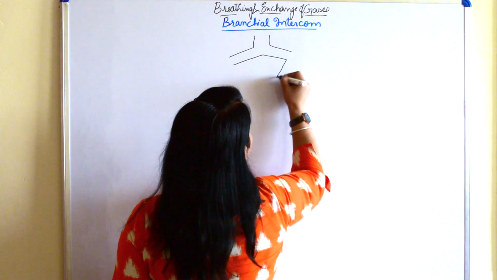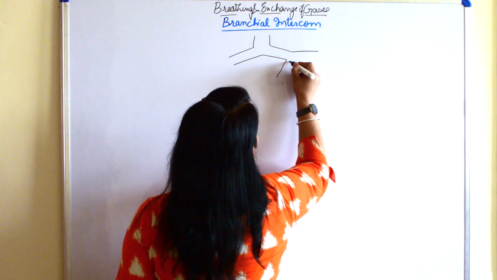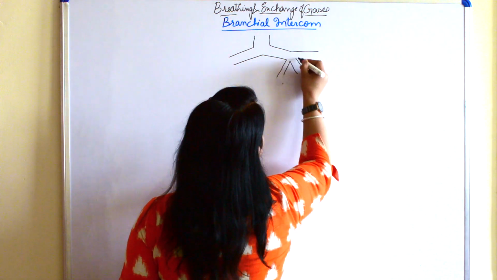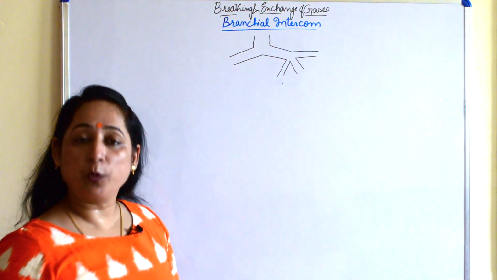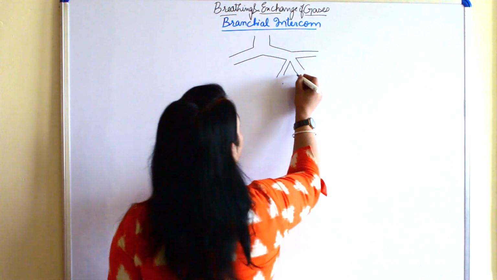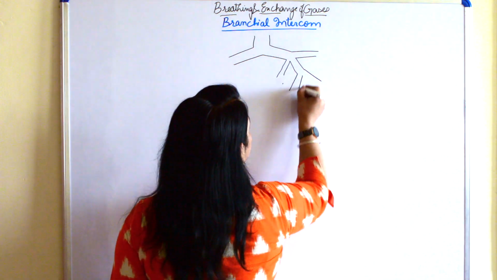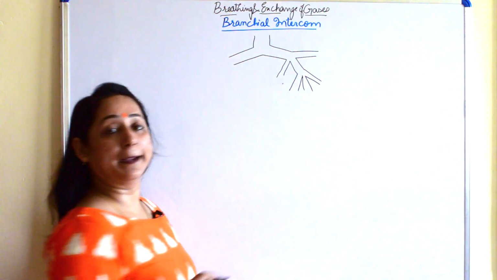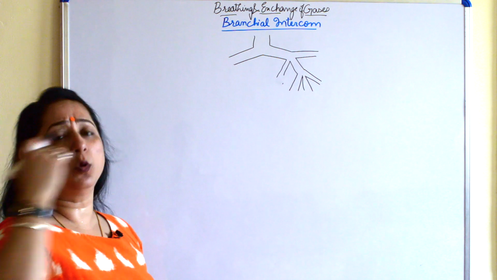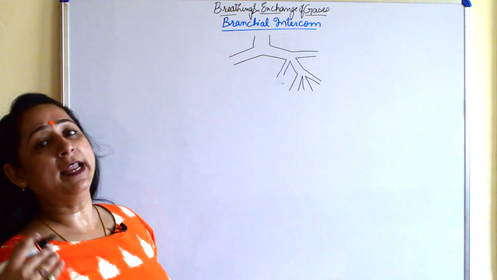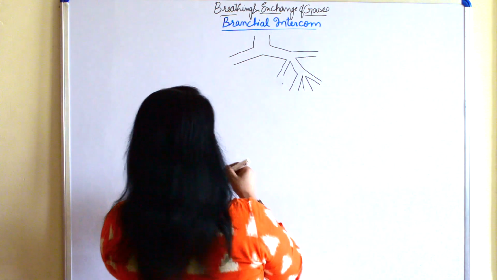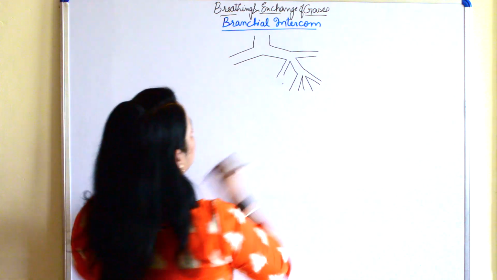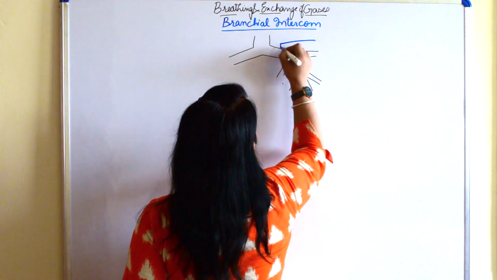Primary bronchi further bifurcates or divides into secondary bronchi. Secondary bronchi further divides into tertiary bronchi. So we have the primary bronchi, secondary bronchi and tertiary bronchi. Let's write it down. So the first division would be